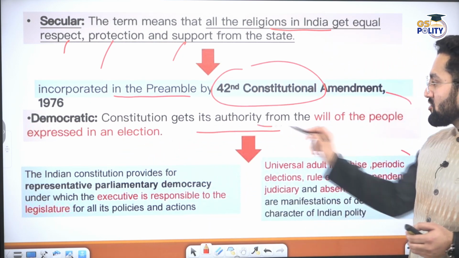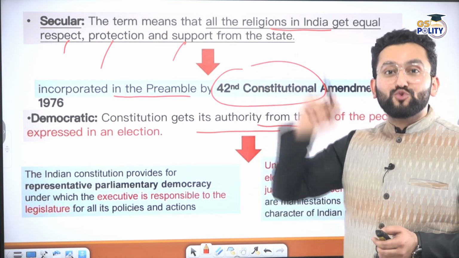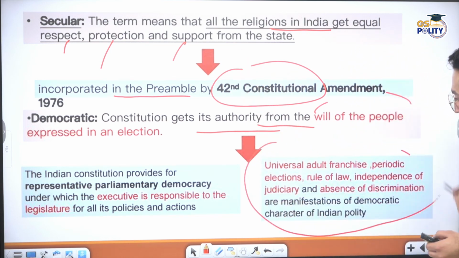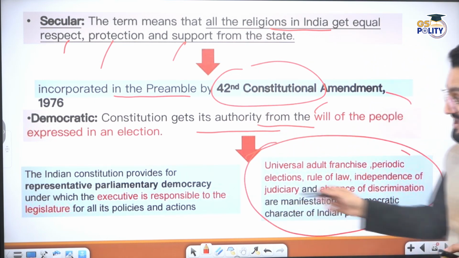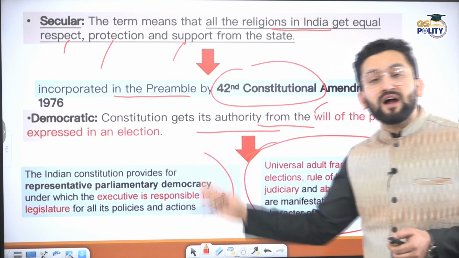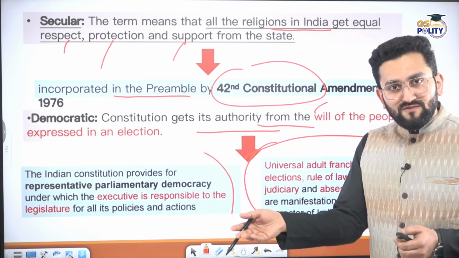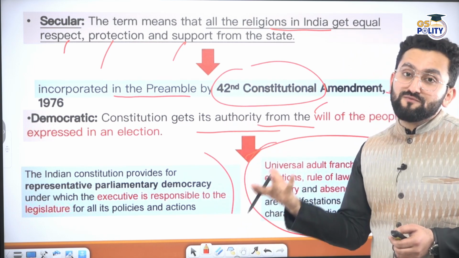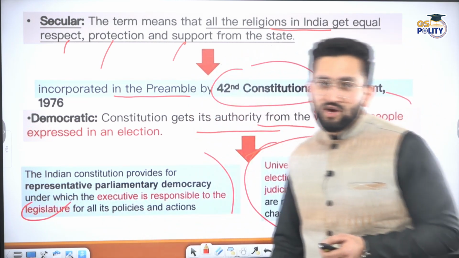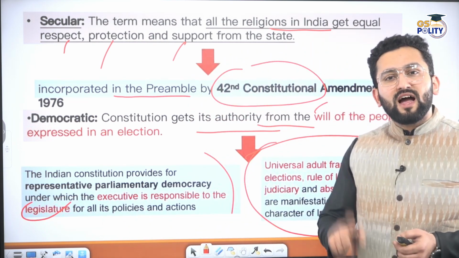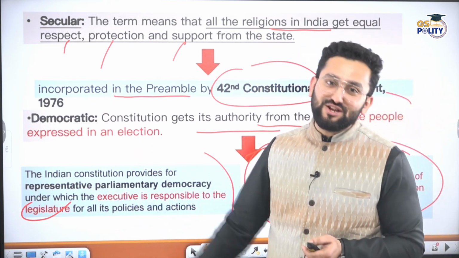Democratic constitution gets authority from the will of the people. This is the meaning. Will of the people. People are deciding who is going to rule. Right? And from this, I asked that question. The democratic character represents the manifestation of these points, right? Indian Constitution provides for representative parliamentary democracy. What does it mean? It means we elect our representatives, and then on the basis of majority, government is formed, and this government is actually responsible towards the legislature. It means they have this status of being the government only till that point they have majority in the legislature, right?